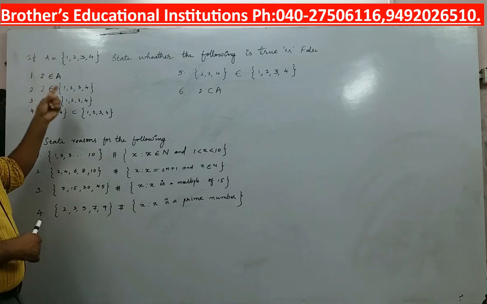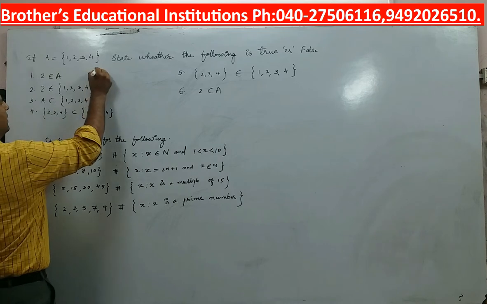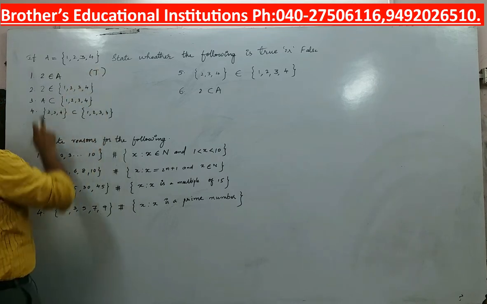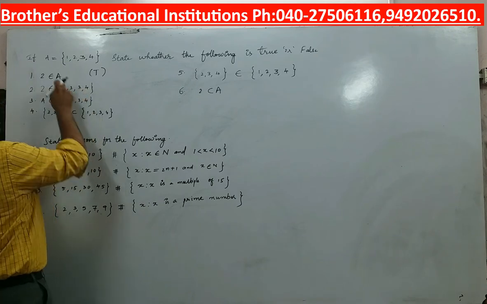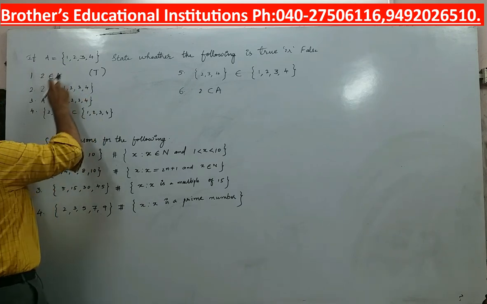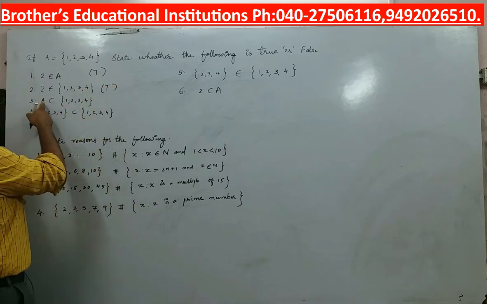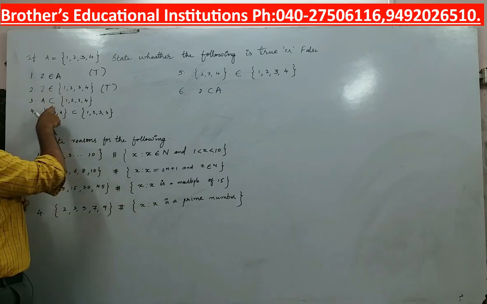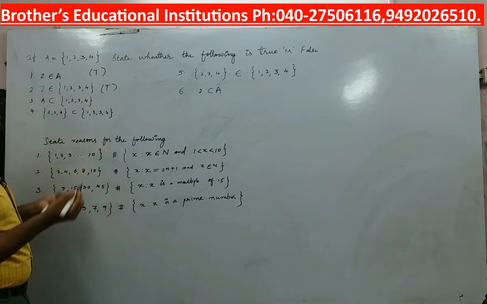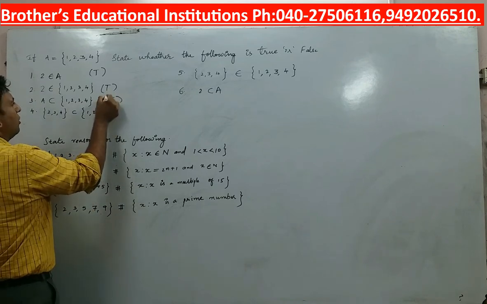2 is an element, and does the element belong to set A? Yes sir, I will say this is true. 2, does it belong to the set {1, 2, 3, 4}? Yes sir, whether you say this is A or you write it in flower braces, both of them are true. Now A, what is A? {1, 2, 3, 4} is a subset of {1, 2, 3, 4}. Yes, every set is a subset of itself. So even this is also true.